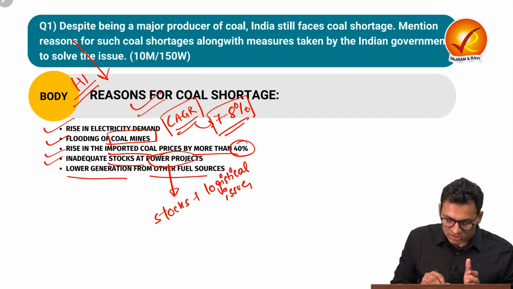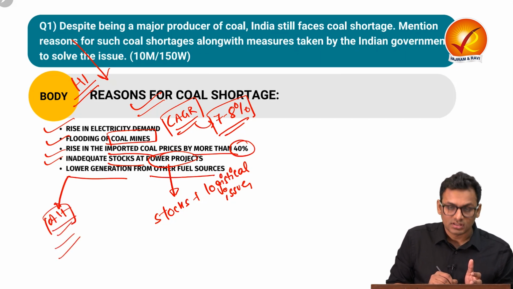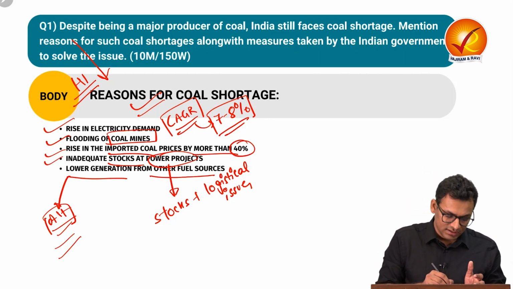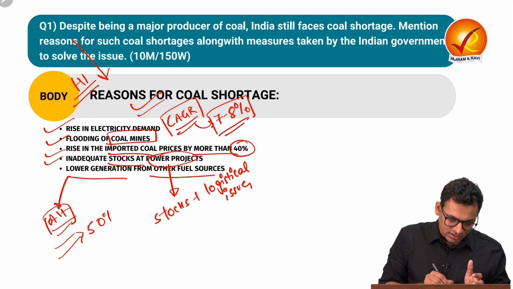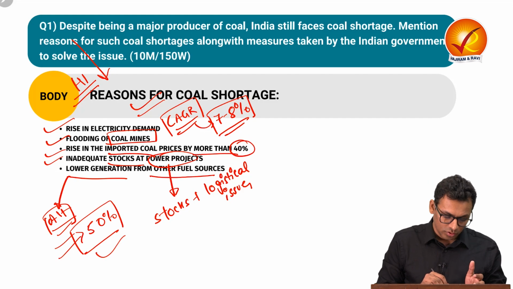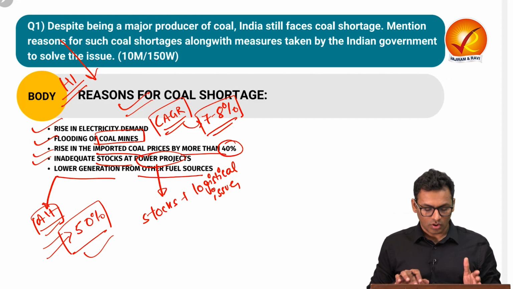And next is lower generation from other fuel resources. So alternative resources are also limited and there is huge dependency on coal. We have already seen how more than 50 percent of India's energy matrix is dependent on coal. So these are the kind of points you can talk about for the reasons for coal shortage.